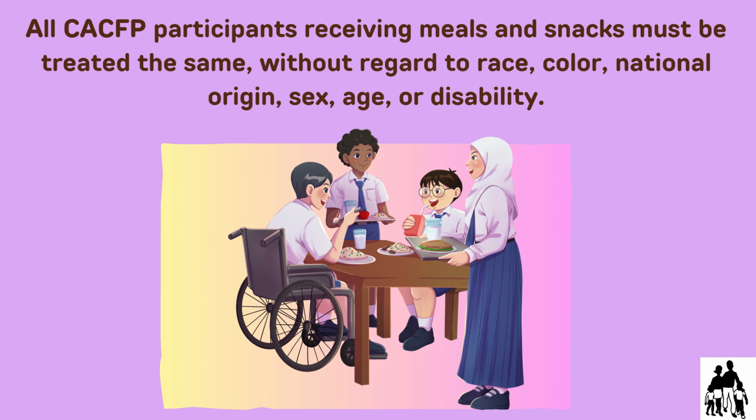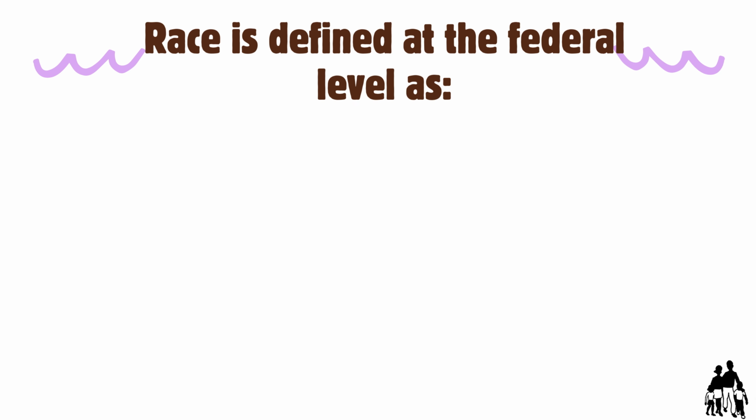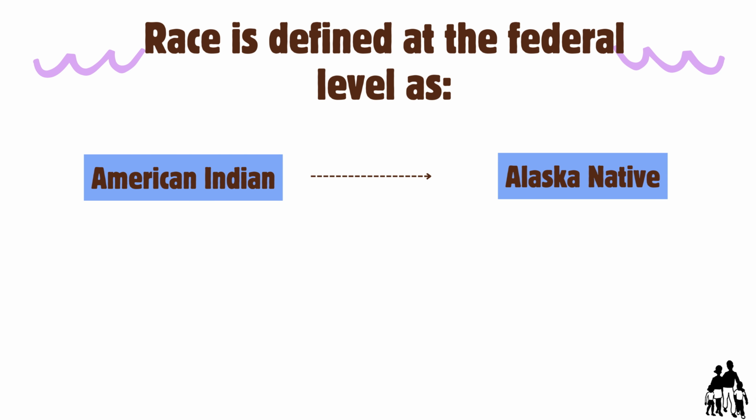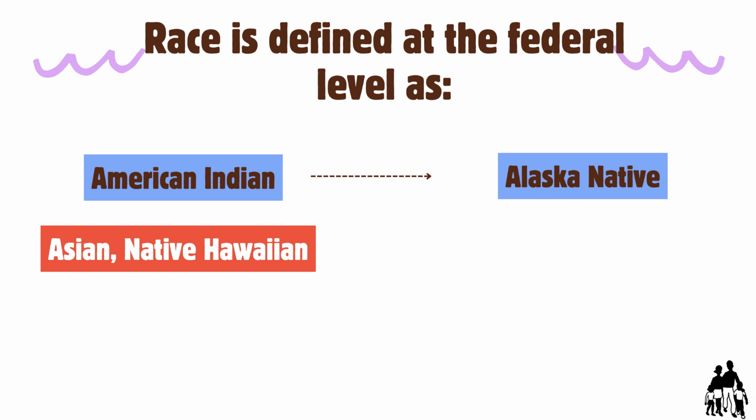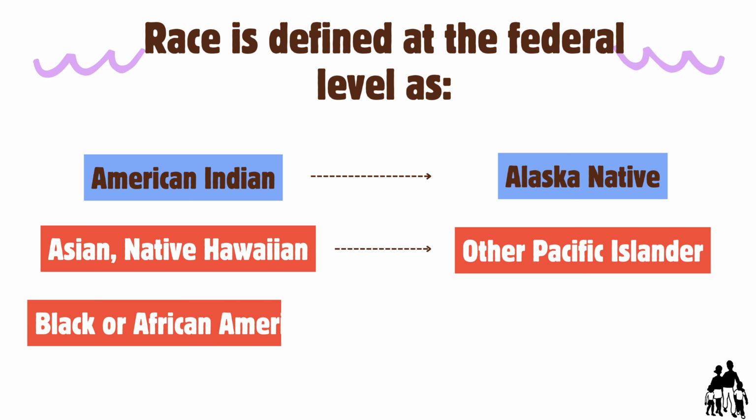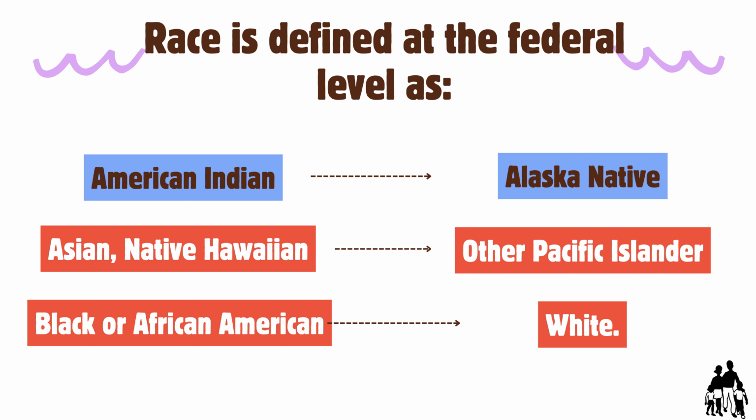age, or disability. Race is defined at the federal level as American Indian or Alaska Native, Asian, Native Hawaiian or other Pacific Islander, Black or African American, and white. These categories are used when collecting racial information about participants.